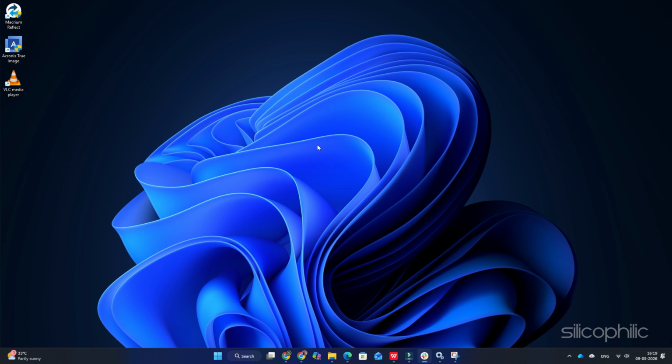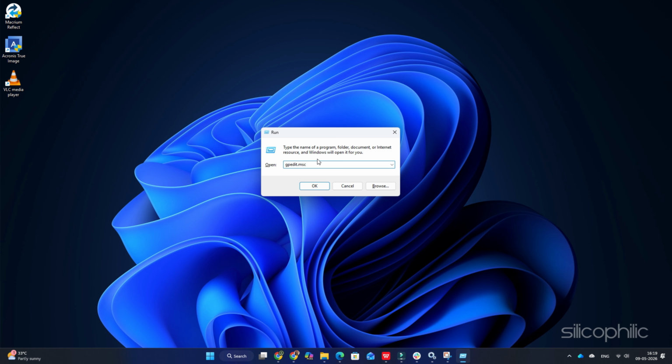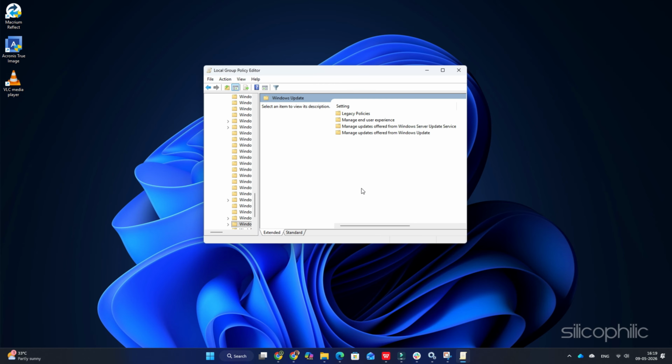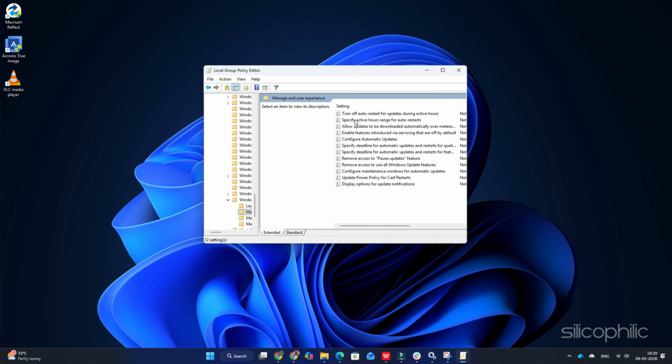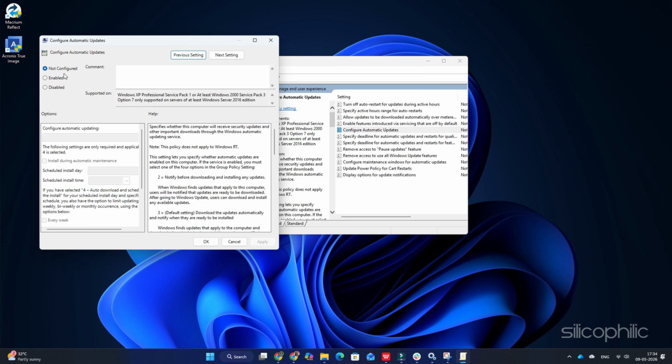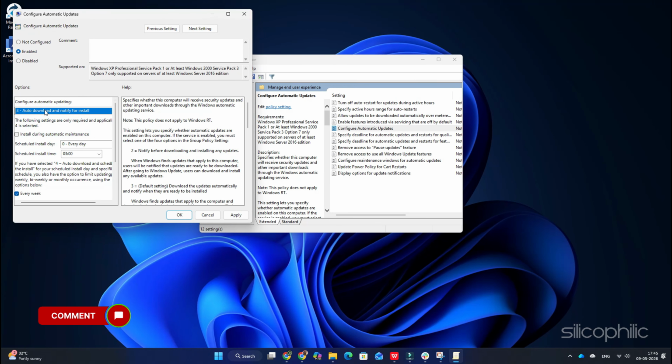Here is what I did. Press Windows+R, type this, hit enter. You are now inside the Local Group Policy Editor. This isn't just another menu, it's where Windows behavior is defined. Now navigate to Computer Configuration, Administrative Templates, Windows Components, Windows Update, Manage End User Experience. Here, locate Configure Automatic Updates. Open it. Set it to Enabled. Then choose Notify for download and auto-install from the Configure Automatic Updates section.